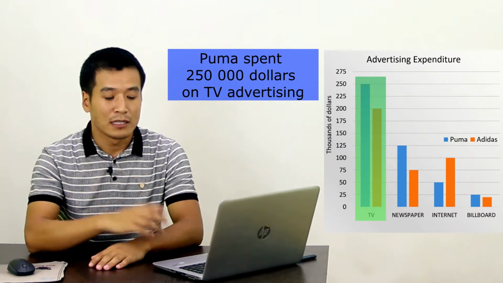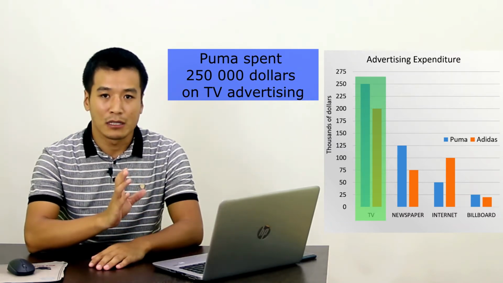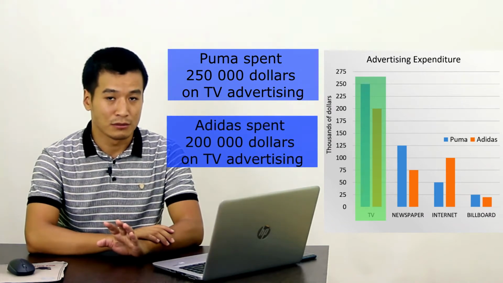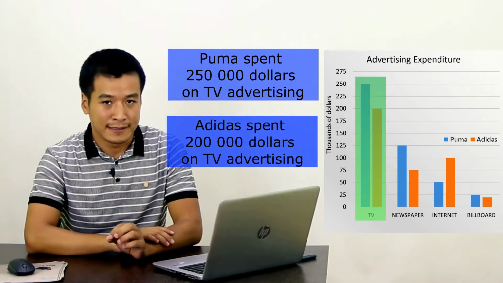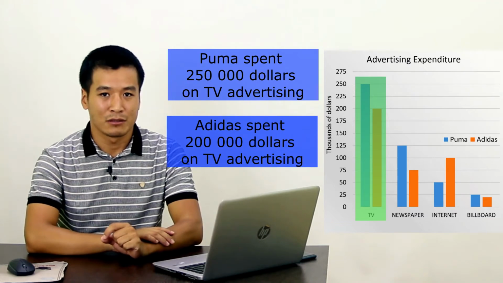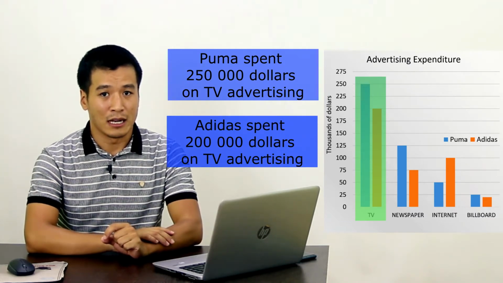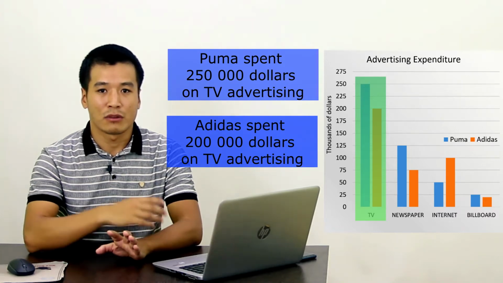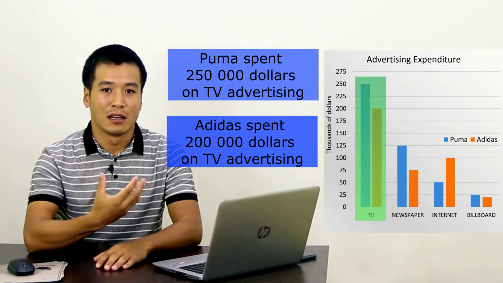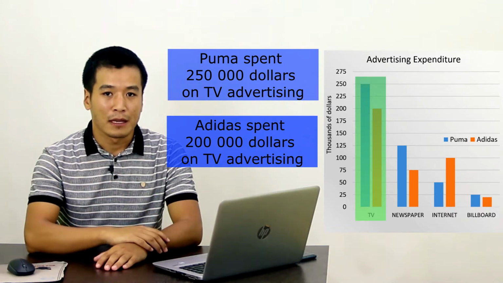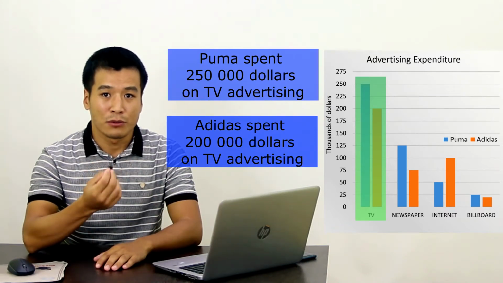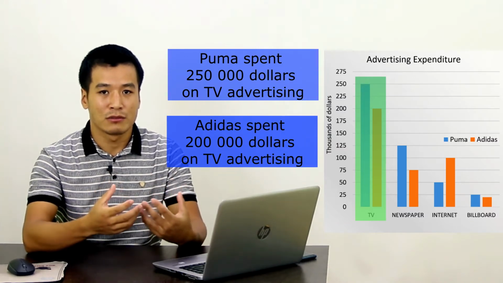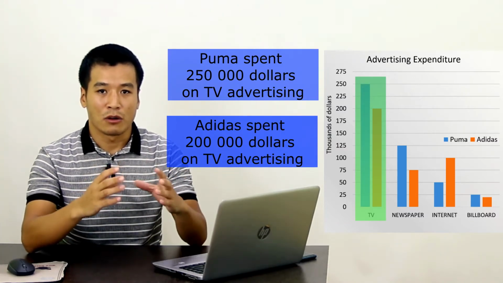And we can also write about Adidas here on the same category. Adidas spent $200,000 on TV advertising. So these are 2 simple sentences, and by writing simple sentences, you're not going to get a high mark in task 1. What you have to do here is try to make your sentence more complex. And the word respectively is going to help you to join those 2 sentences, to combine those 2 sentences to make one big complex sentence.